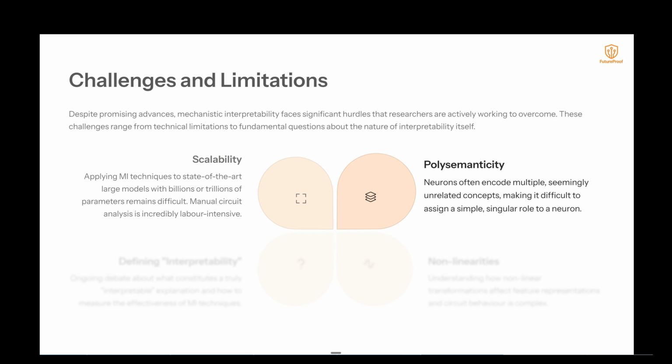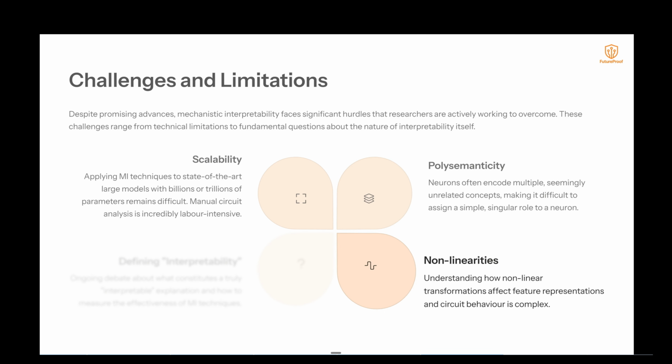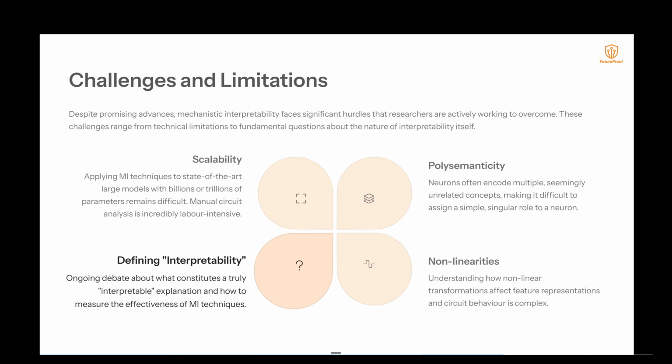Polysemanticity. As we've seen, this means situations where neurons often encode multiple seemingly unrelated concepts, making it difficult to assign a simple singular role to a particular neuron. Non-linearities. Understanding how non-linear transformations affect feature representations and circuit behaviour is complex. Defining interpretability. There's ongoing debate about what constitutes a truly interpretable explanation and how to measure the effectiveness, therefore, of MI techniques.